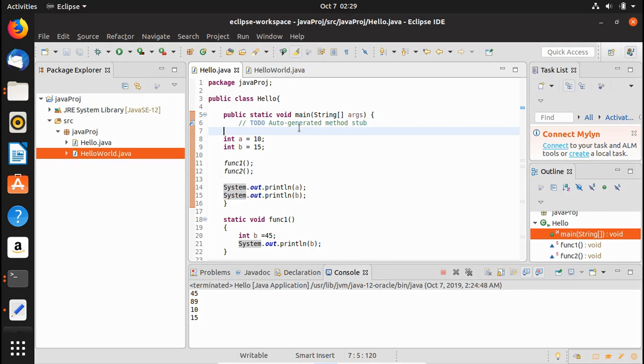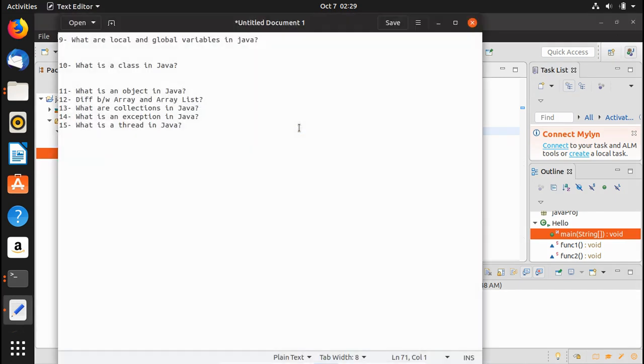Okay, so now let's move on to the next question, which is essentially, what is an object in Java? All right, as far as the object is concerned, it is an instance of a class, and obviously the instance of a class is called an object. Okay, so the object has different states and behaviors depending upon what class you're taking the object of.